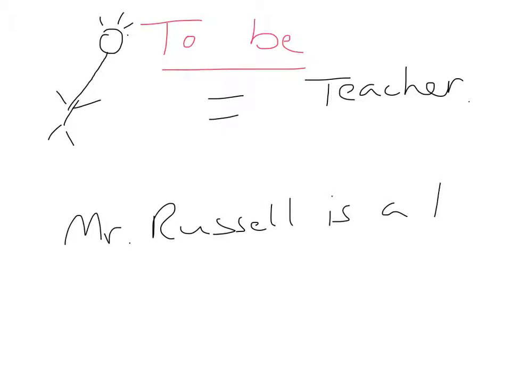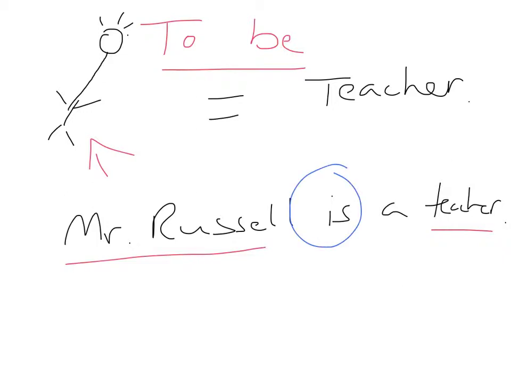is a teacher. So if I'm looking for my nouns in this sentence, I'm a noun, I'm a person, and then I'm also a teacher. A teacher's a thing. You see me in class when I'm your teacher, so that's also a noun. And then our verb, remember every sentence has to have a verb, so our verb is actually to be, and that's the form to be takes in this sentence, okay?